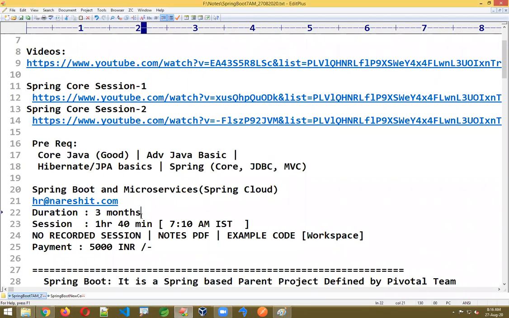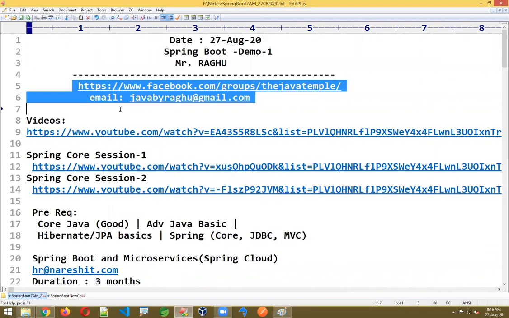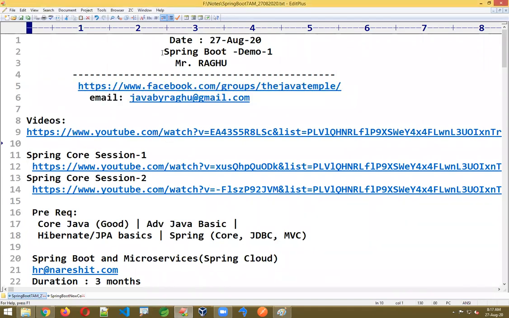As of now, this is the only batch timing. No other batches here; all the other batches are almost in the middle. Yeah, the list of software details, once we start I'll give you all the details one by one. This is my Facebook group link and my email ID. You can go through that. This is a completely new batch. Today only it started; today I took the first demo session. It's a completely new batch.